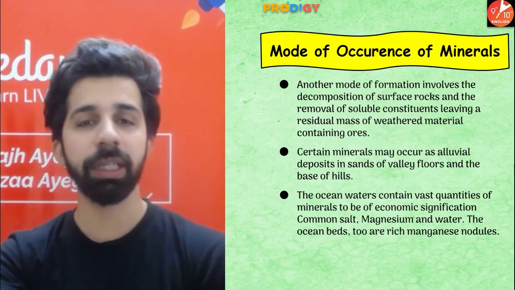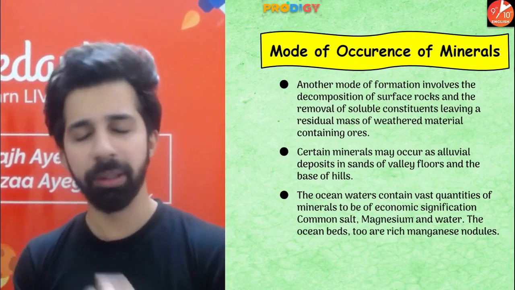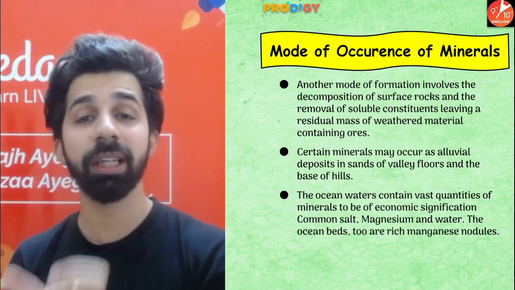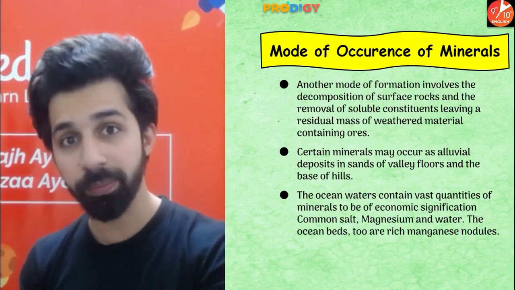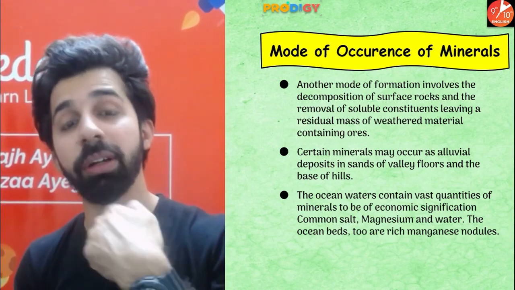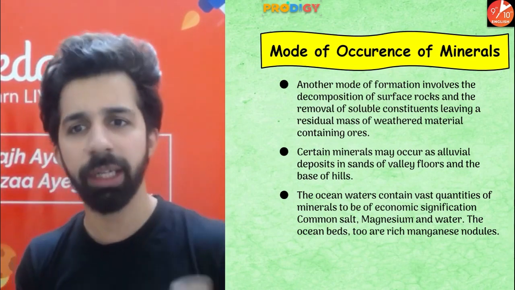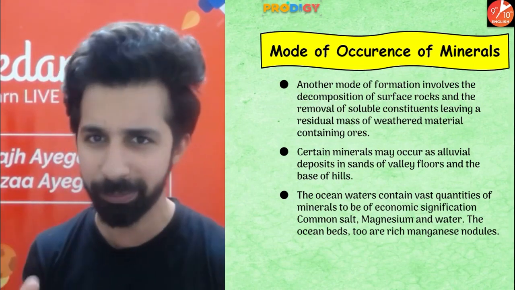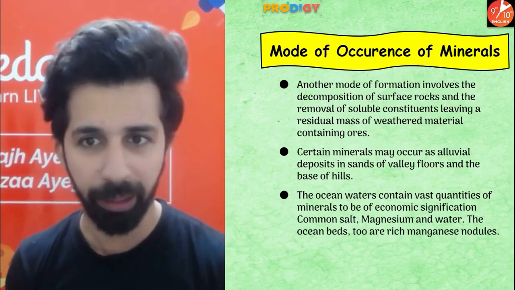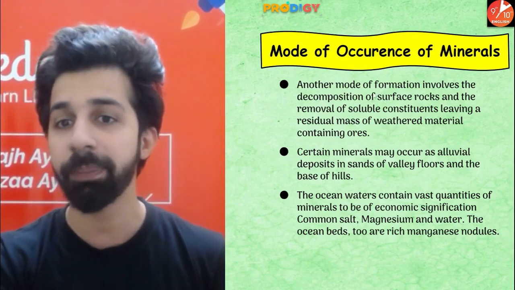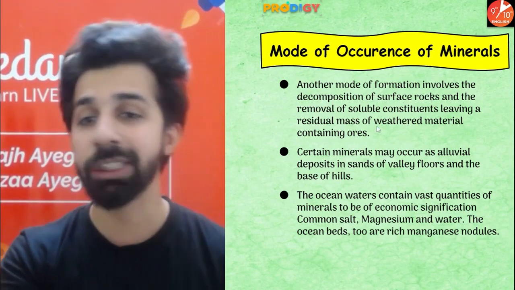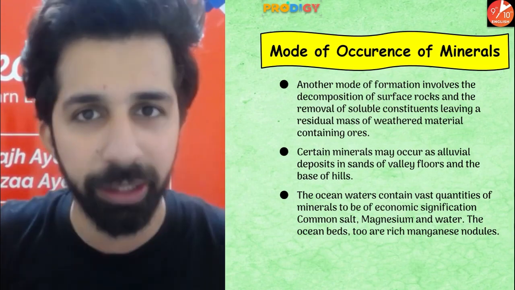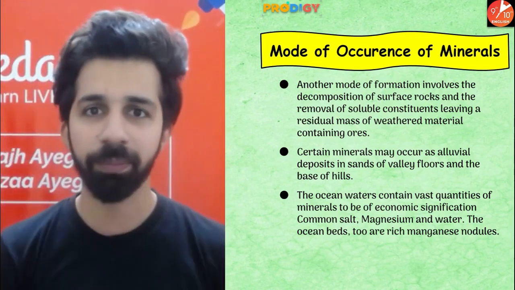Now guys, minerals are found in igneous rocks, sedimentary rocks as well as metamorphic rock. Minerals also occur due to the weathering process. I'm going to read this sentence and make it very simple. There are two things you need to keep in mind. The first one is surface rocks, and you need to remember what are weathered materials. You need to understand what are surface rocks and weathered materials. Then I'm going to read this entire sentence.